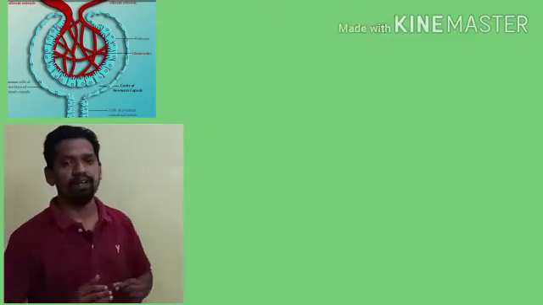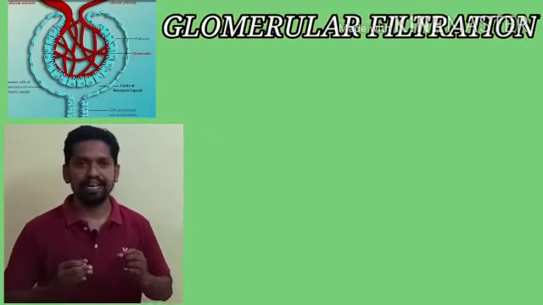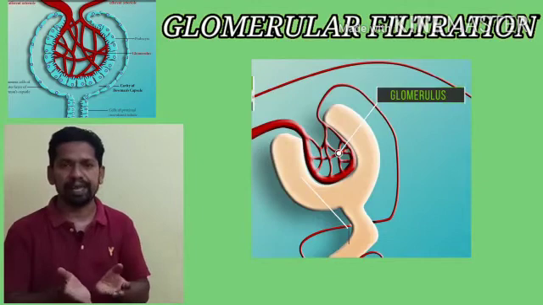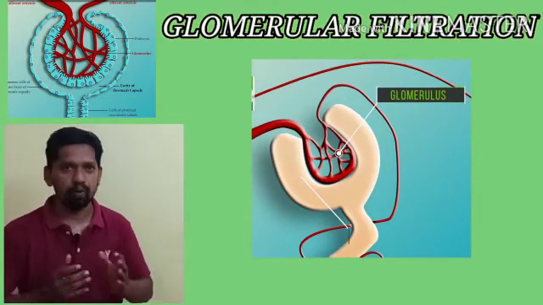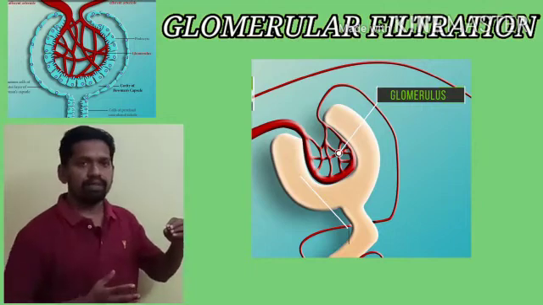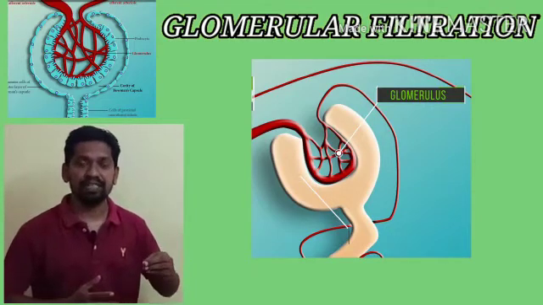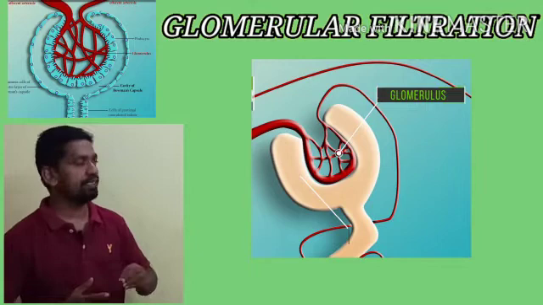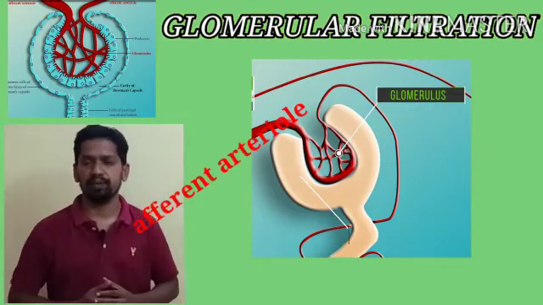Now the first one, ultrafiltration, takes place in the Bowman's capsule as well as glomerulus. The blood with oxygen and nitrogenous wastages is present mostly in the afferent arteriole.